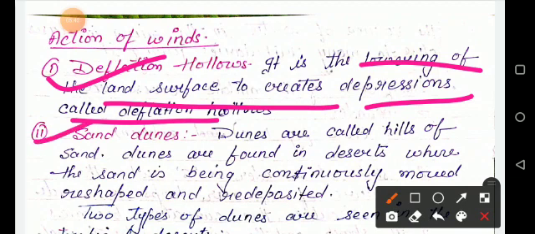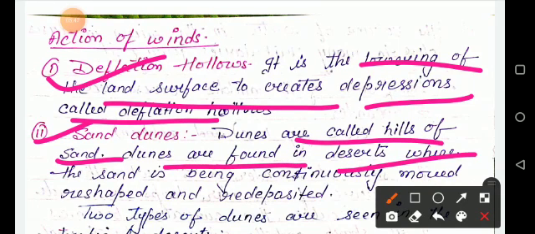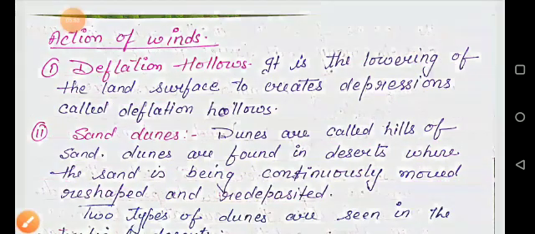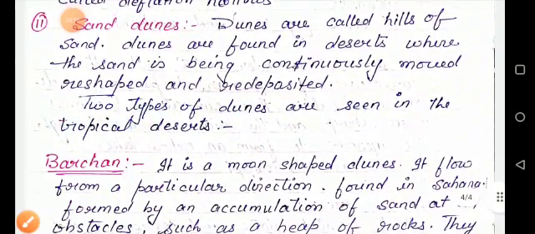And the next one is sand dunes. Sand dunes are called hills of sand. Dunes are found in deserts where the sand is being continuously moved, reshaped and redeposited. There are two types of dunes seen in the tropical desert. The first one is Barchans, and the second one is longitudinal dunes or seif.